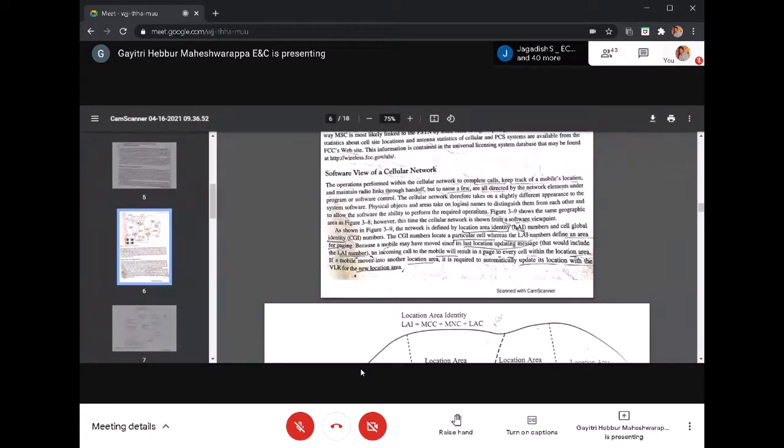Also the call is directed to different networks. All these operations will be performed under the program through software control.